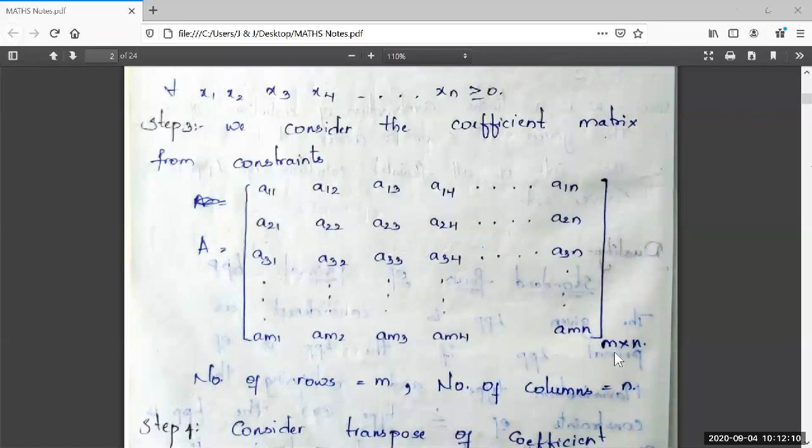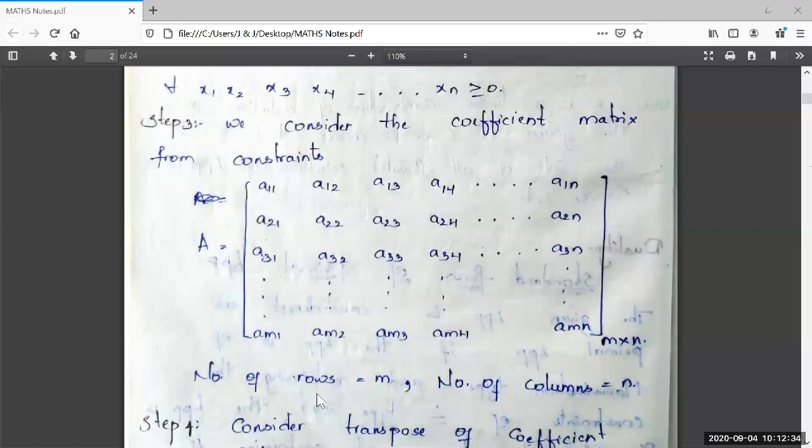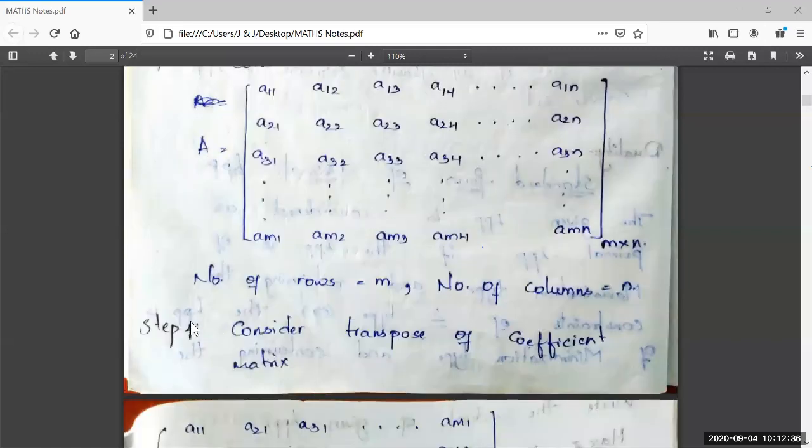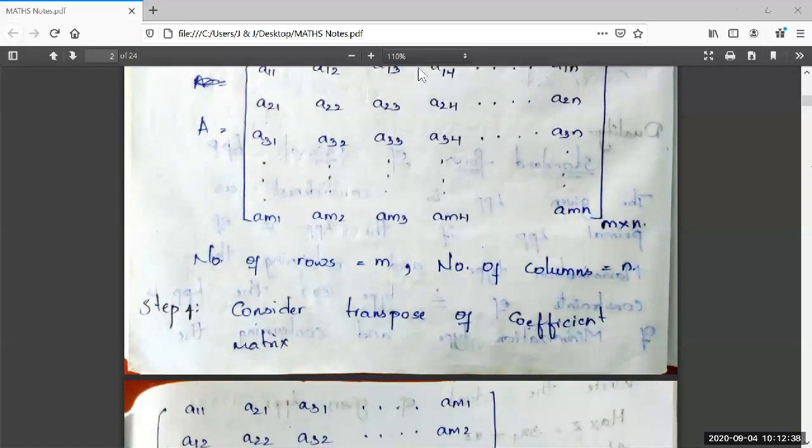Why I am stressing on this order means, if I reverse this matrix, that is if I take the transpose of this matrix, then the order will be converted into n by m. See here, underneath this matrix I have written number of rows as m, number of columns as n. So step 4 is we have to consider the transpose of this coefficient matrix.